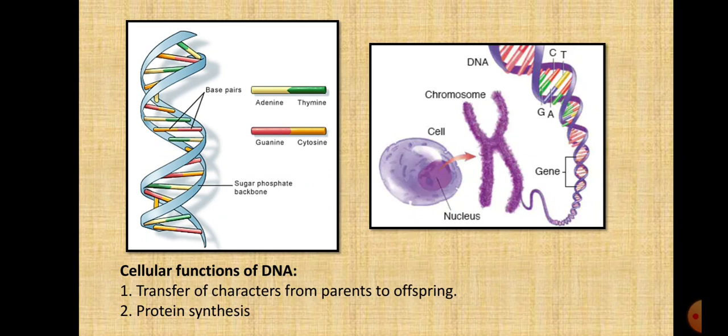The nucleus has something called a chromosome. This chromosome is made up of coiled DNA, and DNA molecules are made up of small segments called genes, or any small segment of DNA is called a gene. We are familiar with this.